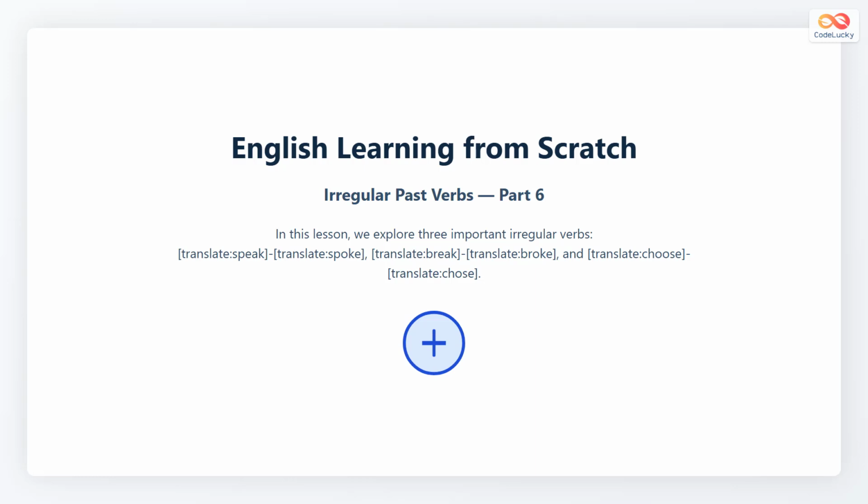In this lesson, the focus is on irregular past verbs. The verbs are speak, break, and choose. Each of these verbs changes form in a unique way when used in the past tense. Pay attention to their pronunciation and usage because they do not follow the regular -ed rule.